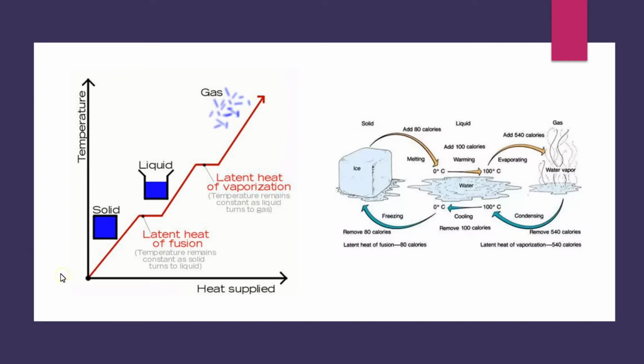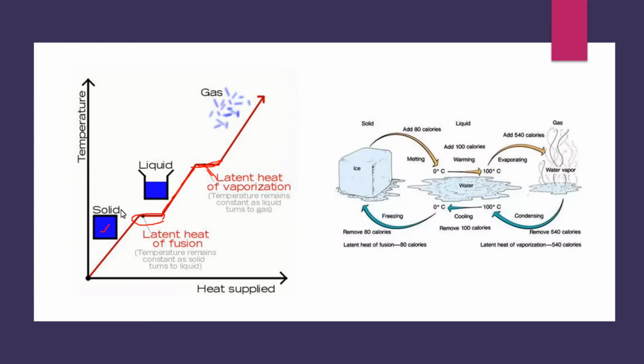Okay, see, I'll repeat, this is a solid. Till all the force of attraction is overcome between the particles and it changes into liquid state, this heat is referred to as latent heat of fusion. And when the temperature increases in the liquid, till all the force of attraction is overcome in the liquid and the liquid changes to gas, the graph is constant. This is called the latent heat of vaporization.